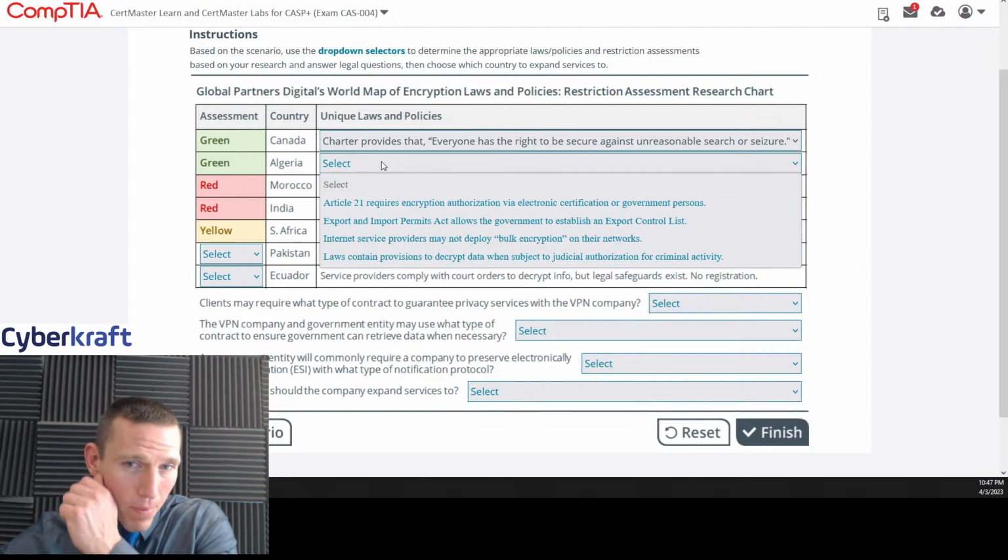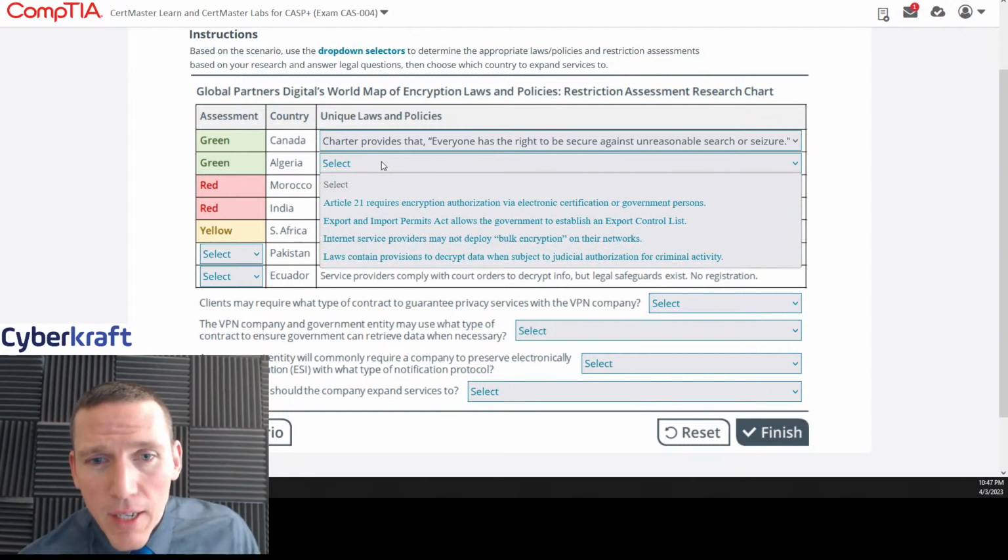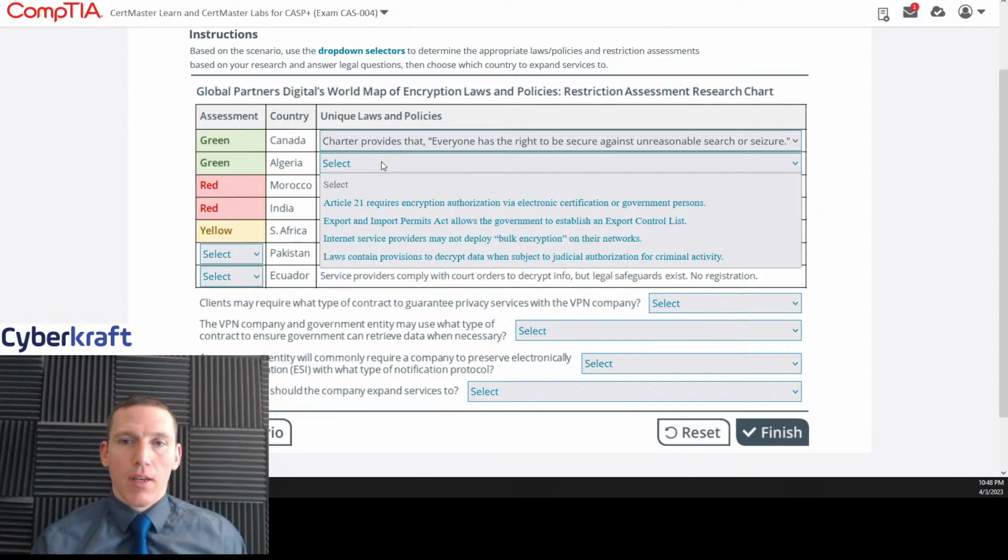Let's look at Algeria. I don't really know too much about Algeria. Article 21 requires encryption authorization via electronic certification or government persons. That sounds very restrictive to me. Export or import permits. The Export or Import Permits Act allows the government to establish an export control list. That could be similar to EAR or ITAR within the U.S. government, but it doesn't really apply to what we're doing here. Internet service providers may not deploy bulk encryption on their networks. Okay. That is very restrictive. So I don't think that would correspond to green.